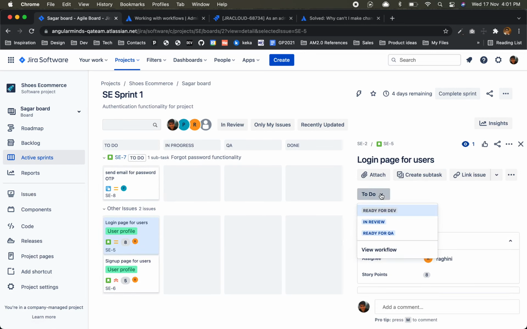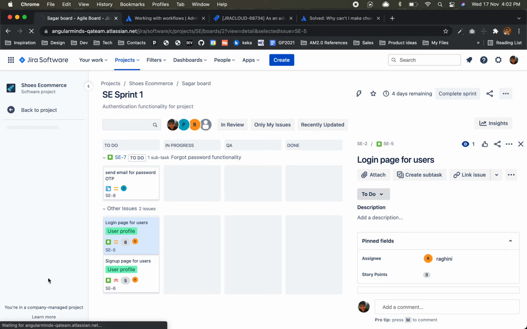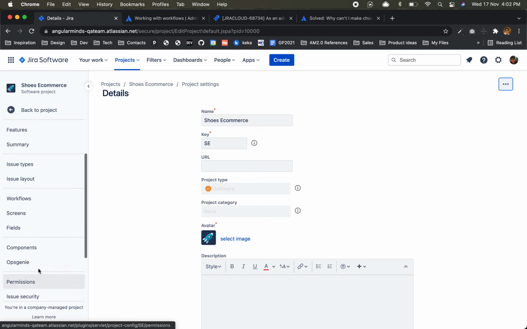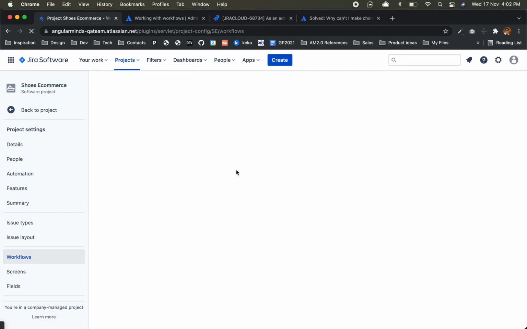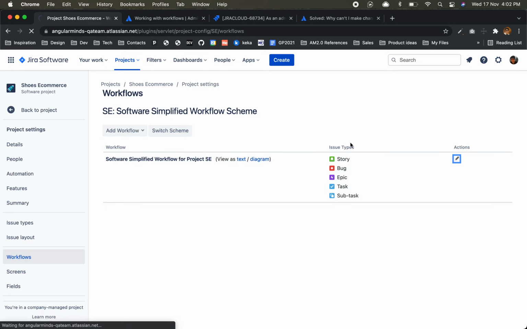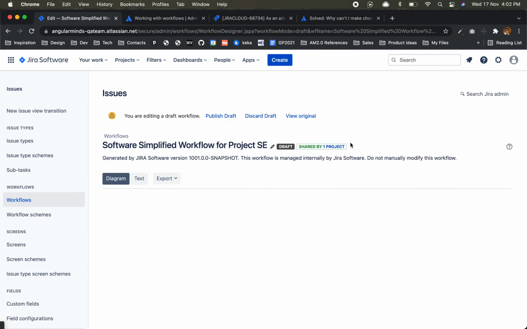So let's do this. If you see, our workflow wasn't very perfect because we had to add all those because of that particular error. So that's why, from to do, where will I go for in progress? I don't have it, right? You see, if a workflow is not correct, that's why I'm not able to go for in progress. So we'll have to go to the close, edit. Now you are an expert, a Jira expert.